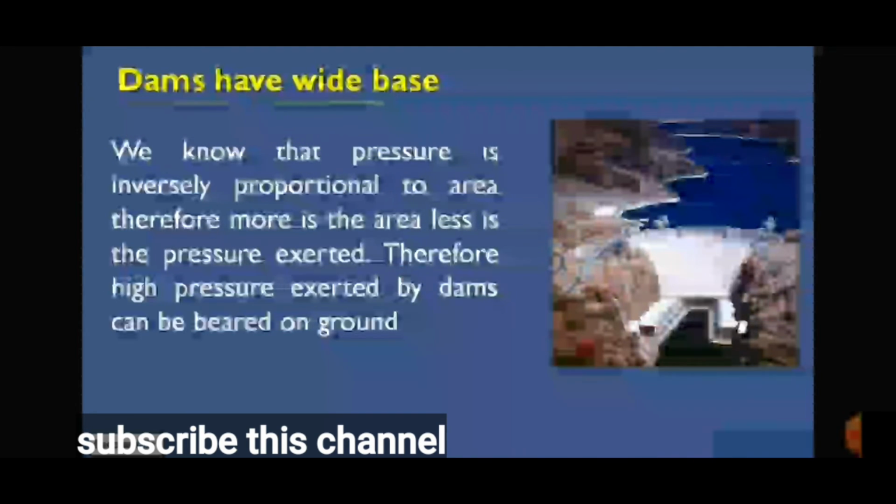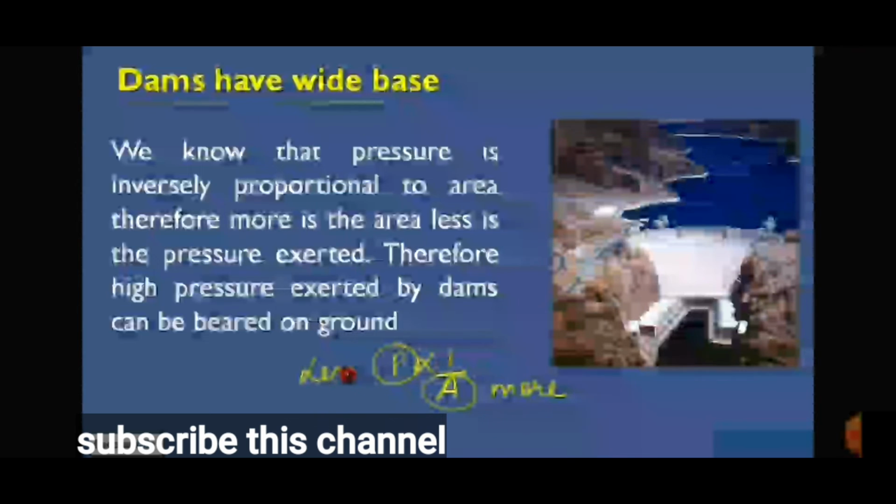Next, dams have a wide base. We know that pressure is inversely proportional to area, therefore the more the area, the less the pressure exerted. Therefore, the high pressure exerted by dams can be borne by the ground. That means dams have a wide base.